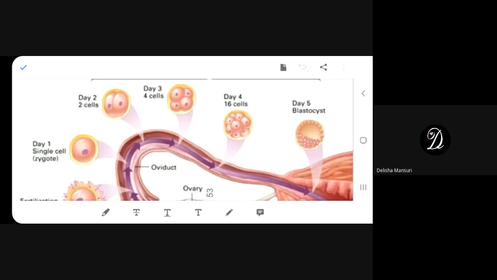Now, what is metamorphosis? Can you give an example? What is metamorphosis, beta? Yes. What is metamorphosis?